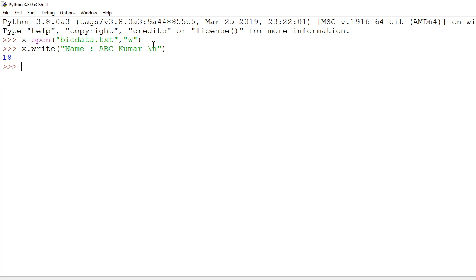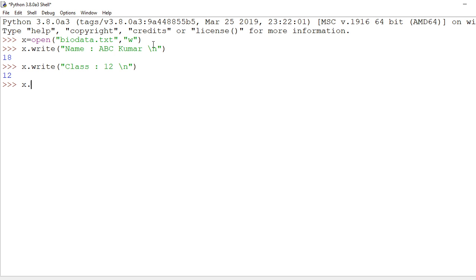So I'm going to press the enter key. See, 18 characters stored in the file biodata. Again I'm writing x dot write next line. Why next line? Because the slash n I had given is that next line. Now here you see again I'm writing class, then I am writing 12, then slash n, and done. So 12 characters inputted.